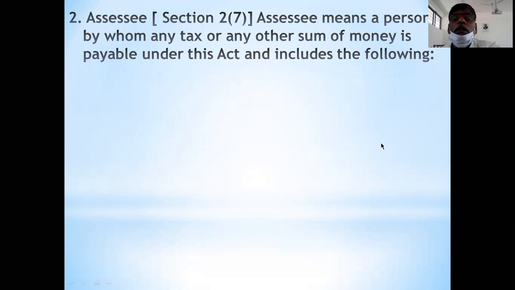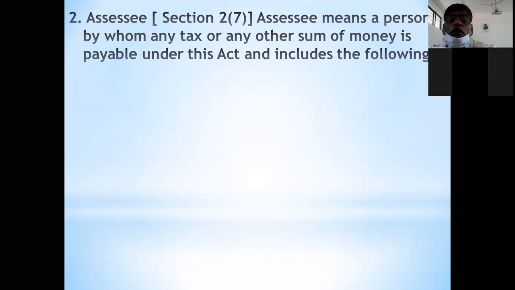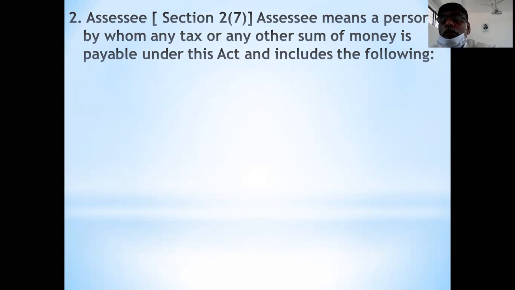Who is an assessee? According to Section 2(7) of the Income Tax Act, assessee means a person. Person you have to remember from Section 2(31). Assessee is a person by whom any tax or any other sum of money is payable under the Income Tax Act.